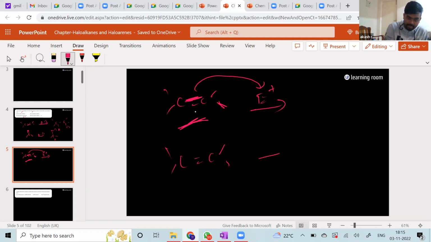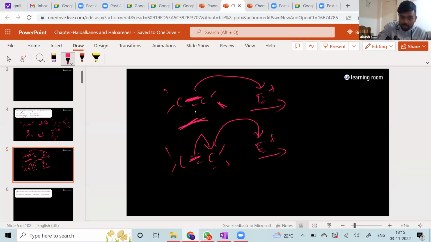If you want to properly understand what exactly is happening, say I have an electrophile like this. Now this pi bond is going to undergo heterolytic cleavage. You know what heterolytic cleavage is? That means these two electrons are given to this carbon, so this carbon is going to have a negative charge. That negatively charged carbon goes and attacks your electrophile, which has a positive charge.